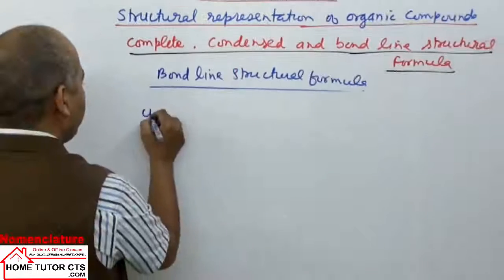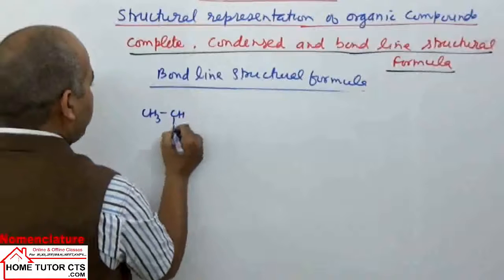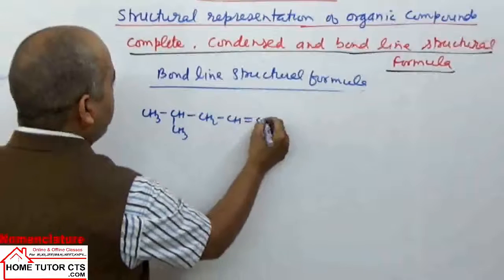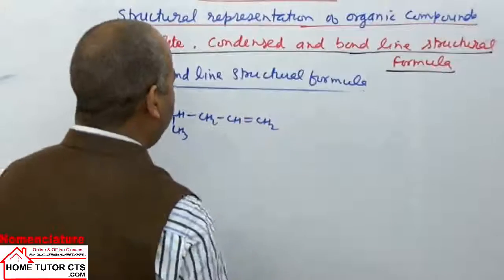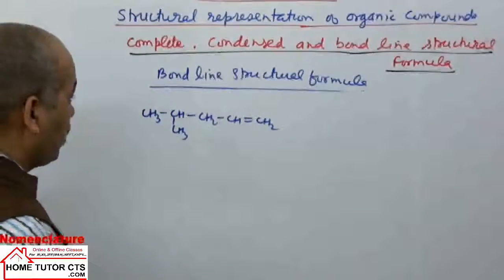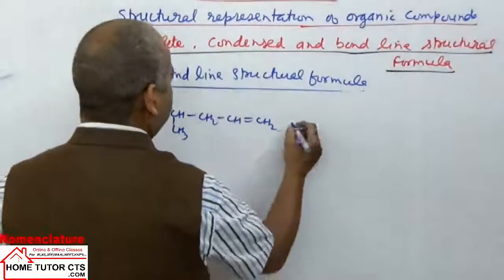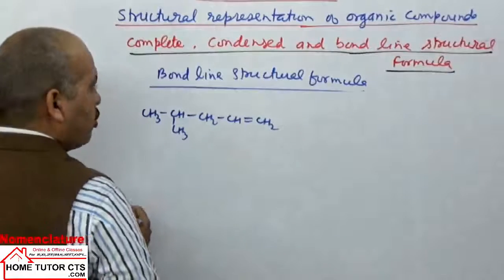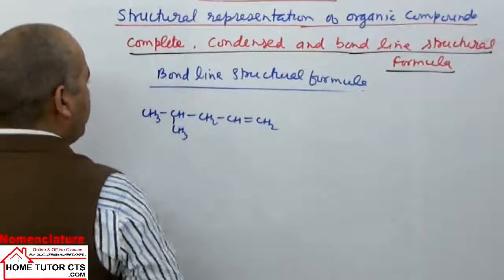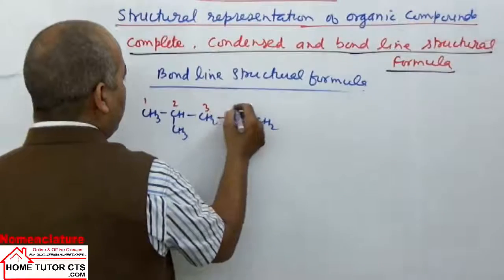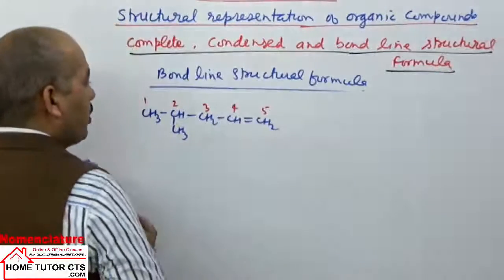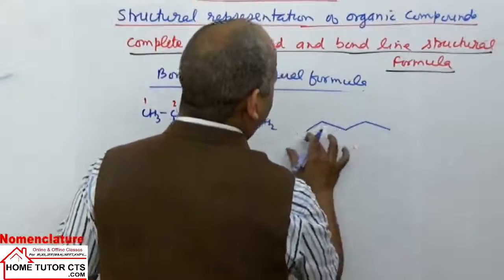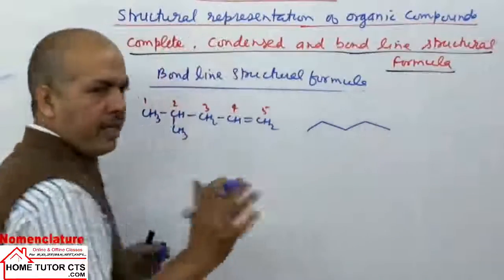If I write the structure CH3, CH, CH3, CH2, CH, double bond CH2. Suppose this structure is written this way here. So how do we write the structure of this compound in the bond line structure? Look, what is it here? On the atoms we put numbers. Numbering is not for nomenclature; it is simple numbering 1, 2, 3, 4, 5. We draw one chain having 5 atoms like this, 1, 2, 3, 4, 5.